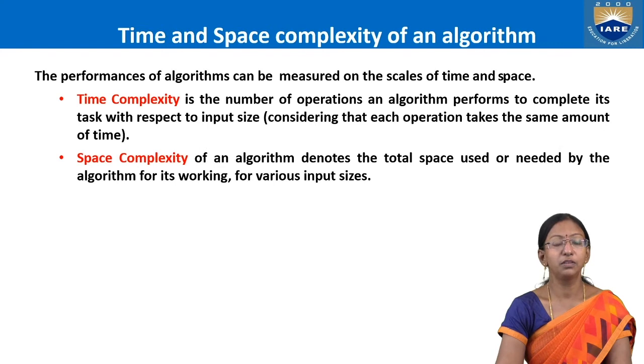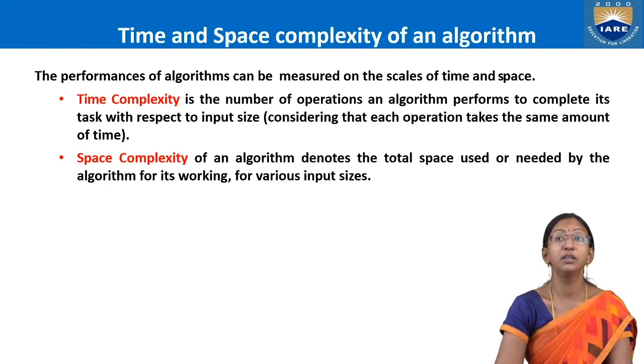Next comes the space complexity. How much memory the program needs to take the input and to give the result. To implement the intermediate logic also, it needs loads of memory, right? Intermediate memory is required to evaluate.